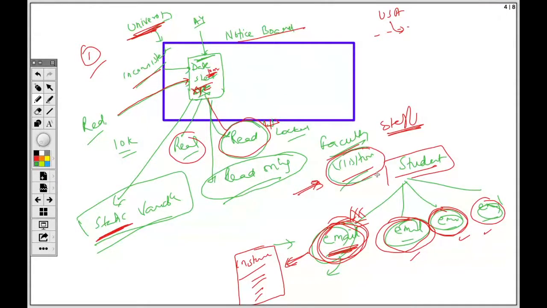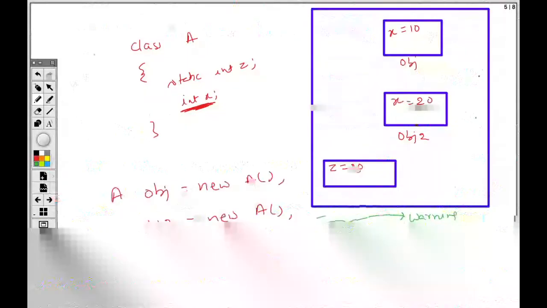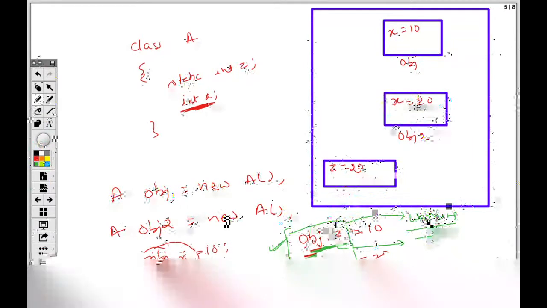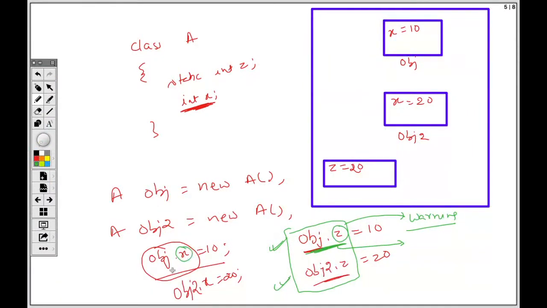that is even available to the visitors, why it cannot be available to the student? Student is itself the member of this university. They can for sure see it, right? But it is a public kind of a thing that is accessible to everyone. This will work, no problem, but with the warning. They will suggest you, because writing this in your code is somehow giving a reflection that I am talking about an instance variable. So this is how we access instance variable.